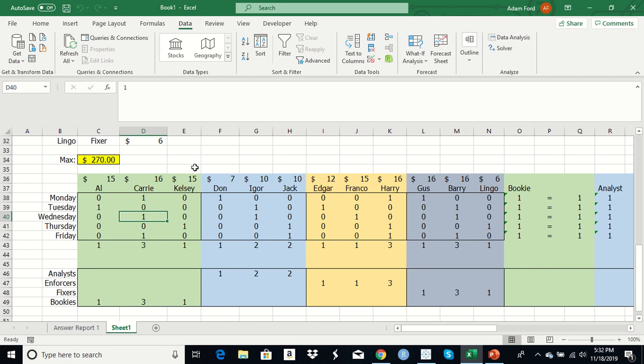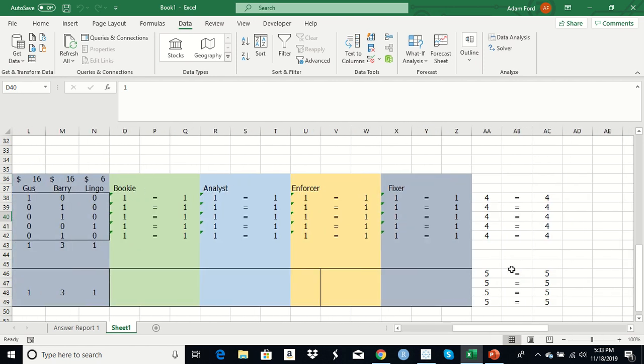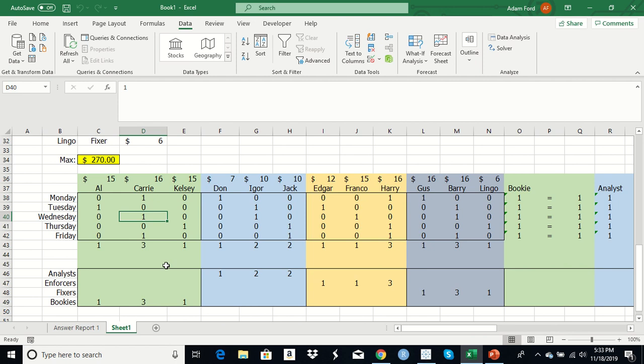These are the revenues per day that they are generating. We are attempting to maximize the revenue that's generated per day. Some of the rules: each of them has to work at least 1 day per week, so that's down here. The total number of hours worked by bookies, by analysts, by enforcers, and by fixers are down here at the bottom, and obviously we have to have 1 person in each role for each day of the week. So there has to be a total of 5 days worked in each position.